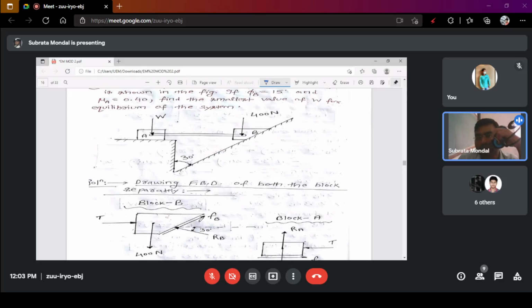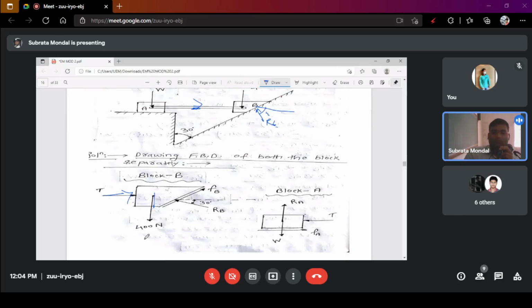So if you try to draw the free body diagram, that is called wedge friction. This particular phenomenon is called wedge friction. Here the 400 Newton is acting in the downward direction. Due to this tension, this will be acting in this direction, because it gives a force in this direction also. And due to the surface, there will be a reactive force that is always acting at a certain angle. So the R value, that angle will be given.